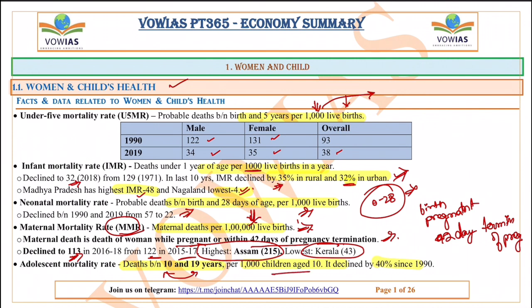For every 1000 children, how many children are dying between the ages of 10 to 19 years? This is known as the adolescent mortality rate, and this also declined by 40% since 1990. So if you observe all these mortality rates, of under 5, infant, neonatal, maternal or adolescent, the trend is they are declining in the past few decades.